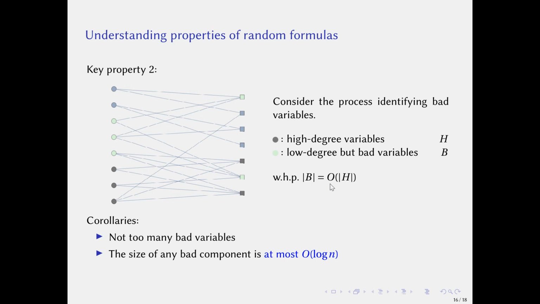This property also implies two corollaries. The first one is that with high probability, we do not identify too many bad variables in a random formula. Second, combining with the first key property, it yields that the size of any bad component is at most O(log n). So far, we perfectly obtained what we want.